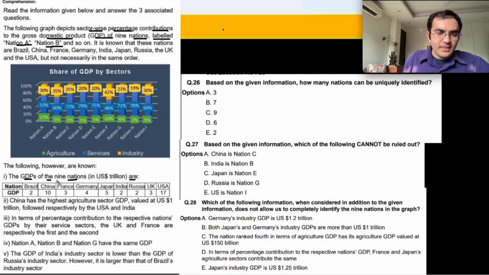ठीक है. GDPs तो उन्होंने दे दिए. China has the highest agriculture GDP, which is valued at US 1 trillion. China is a total of 10 trillion, जिसमें से 1 trillion means 10%. Agriculture 10%, green color 10%. This is China.